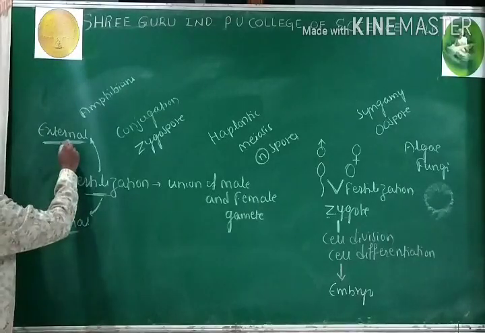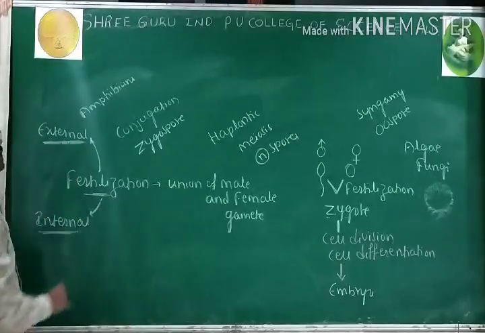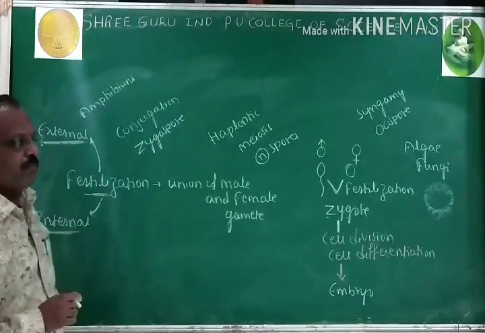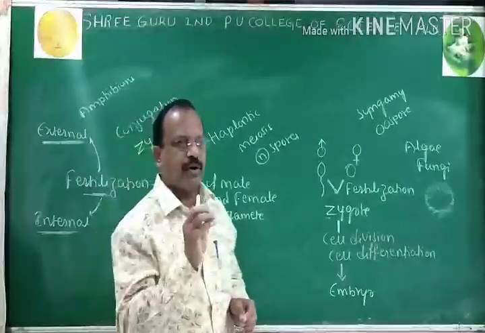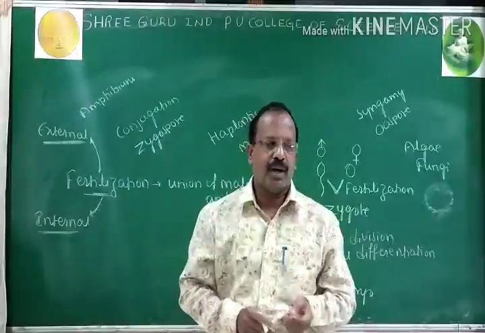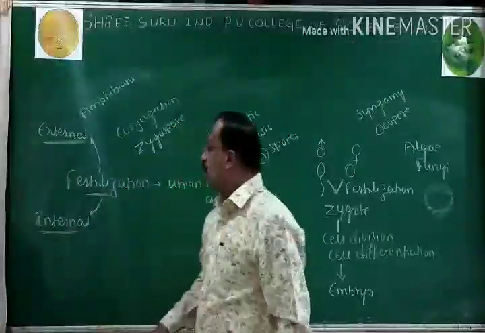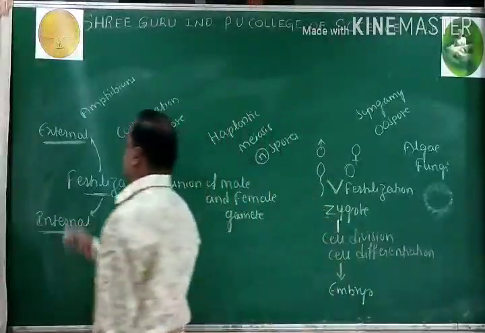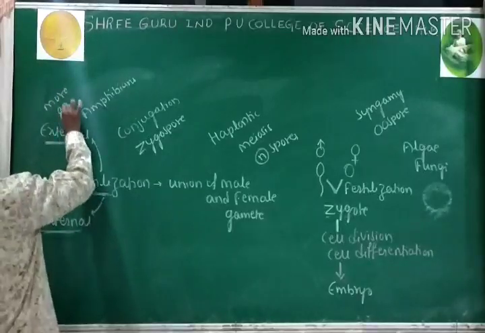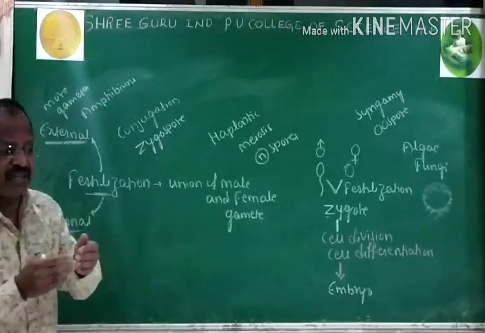If the fertilization takes place outside the body of the female, then it is called external fertilization. The classic example is amphibians. Under that, one example which you came across in first year is frog. Scientific name is Rana hexadactyla or Rana tigrina. In external fertilization, a large number of gametes are produced to enhance the rate of fertilization.